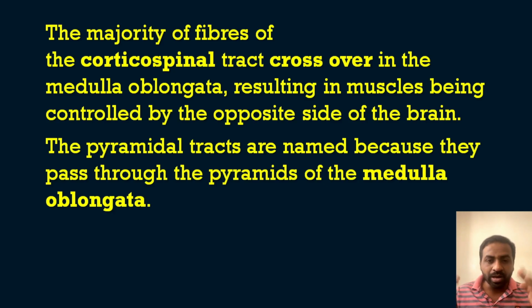So you know that a crossover will happen. If the left side of the brain is affected, then the manifestations can be seen on the right side. That is because these pyramidal tracts get crossed in the medulla oblongata. I told you regarding the term pyramidal: the pyramidal tracts are named because they pass through the pyramids of the medulla oblongata. That's why they are named the pyramidal tracts. I think that question is clear for you now.